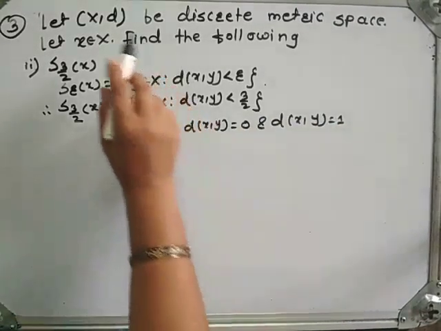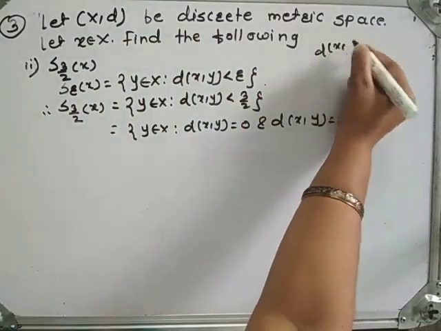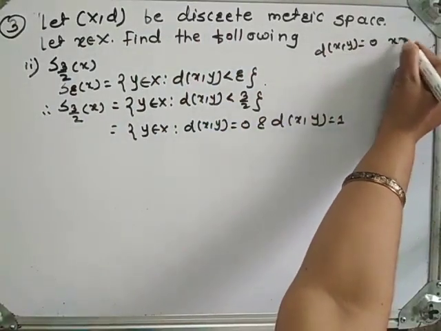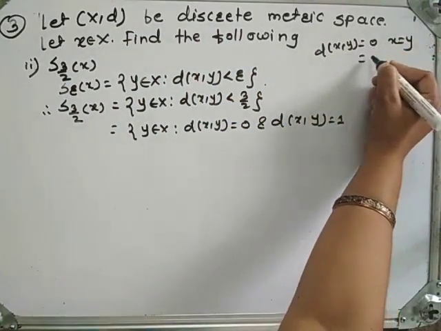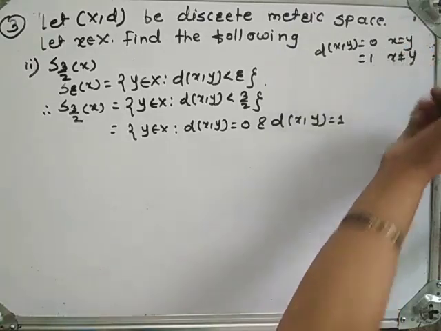Why is this? Since (X, d) is a discrete metric space, and in discrete metric space distance between x and y is equal to 0 if x is equal to y and equal to 1 if x is not equal to y.